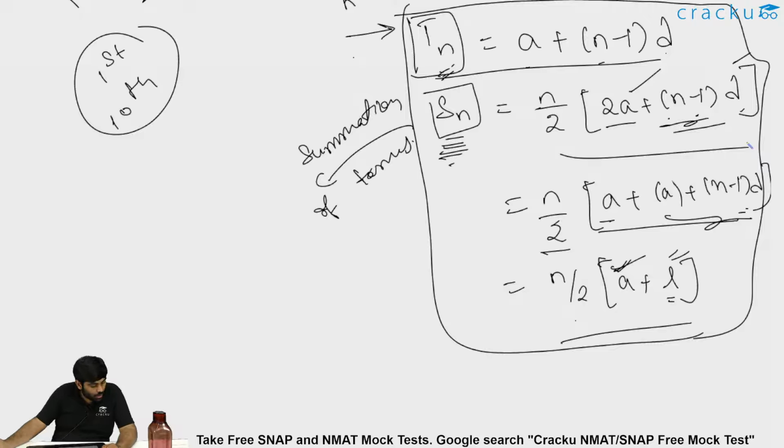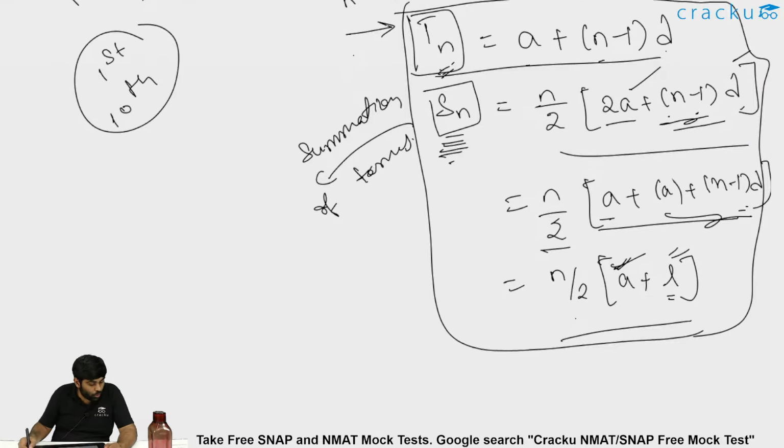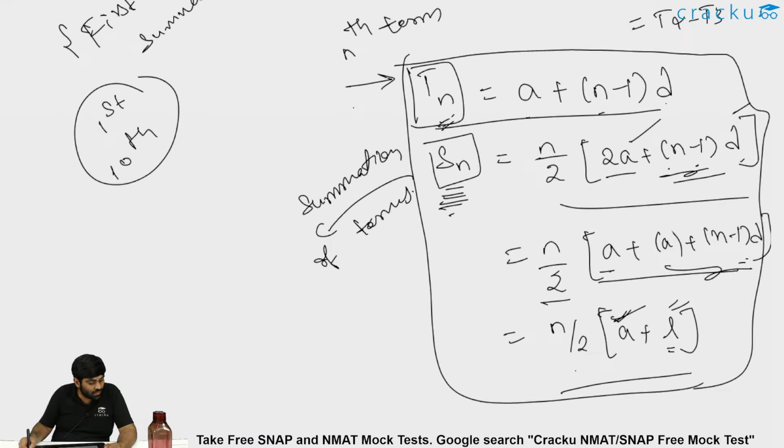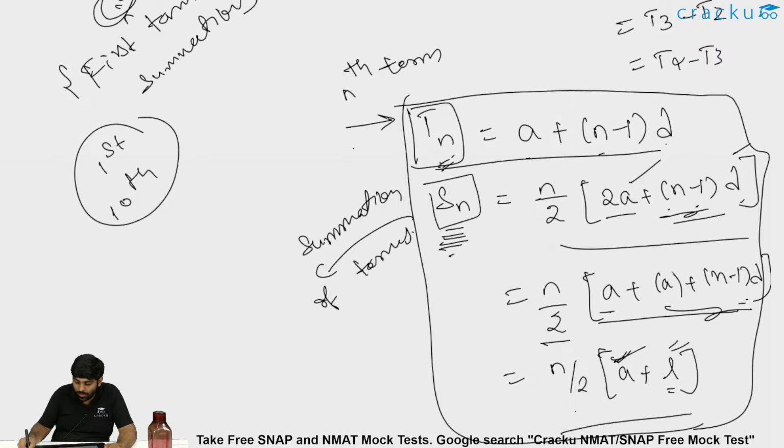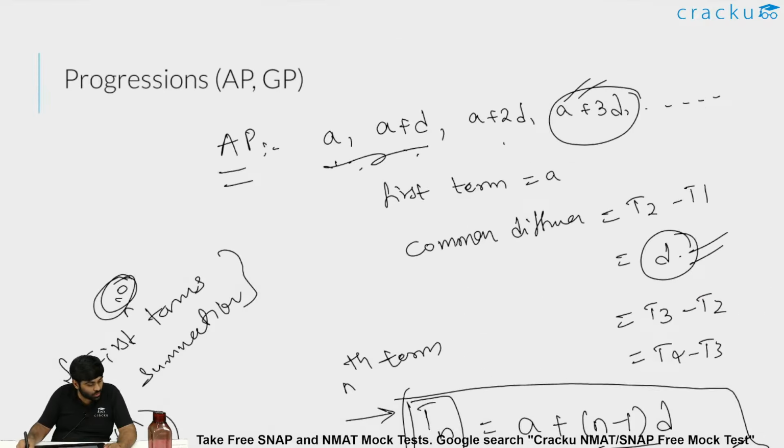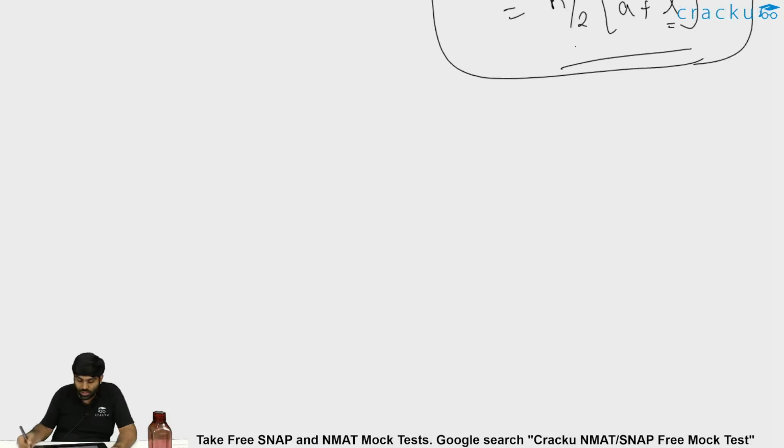Okay. Few people are able to tell and some people left. That's fine. So let me move forward to geometric progression. If anyone has any doubts on arithmetic progression, you can feel free to ask me in the chat box. I'll be moving forward to the GP. So GP is basically a geometric progression.